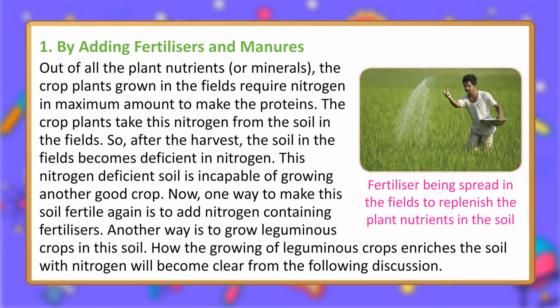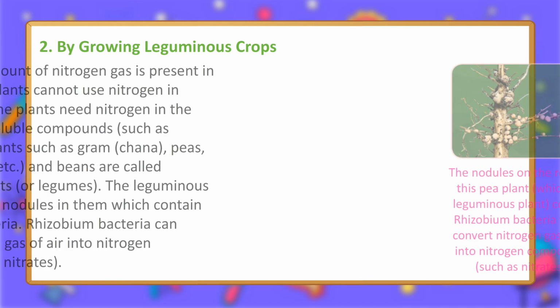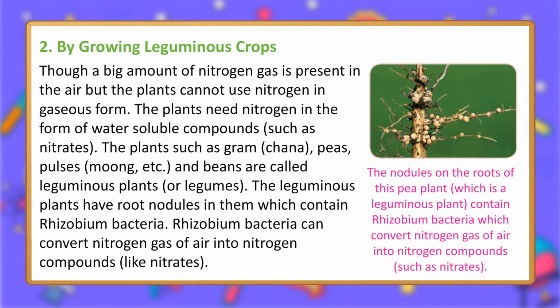Another way is to grow leguminous crops in this soil. How the growing of leguminous crops enriches the soil with nitrogen will become clear from the following discussion. Fertilizer being spread in the fields to replenish the plant nutrients in the soil. 2. By growing leguminous crops. Though a big amount of nitrogen gas is present in the air, but the plants cannot use nitrogen in gaseous form. The plants need nitrogen in the form of water-soluble compounds, such as nitrates.